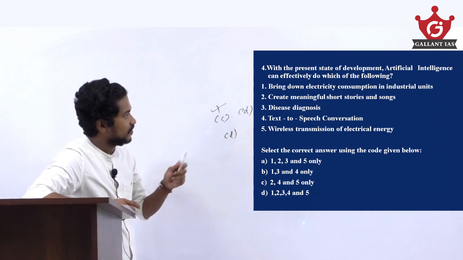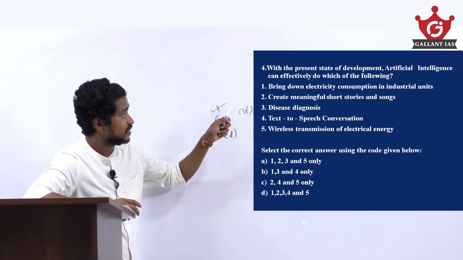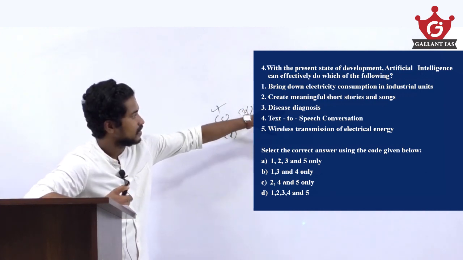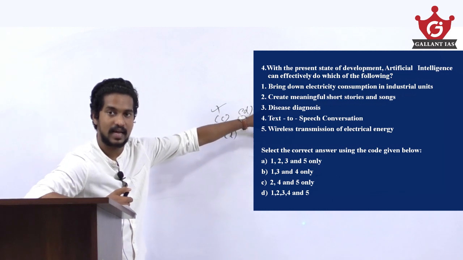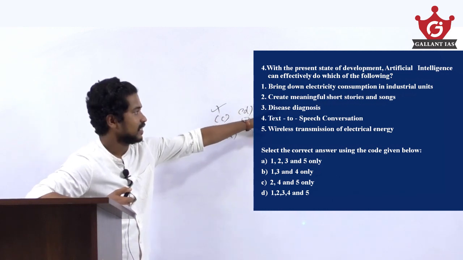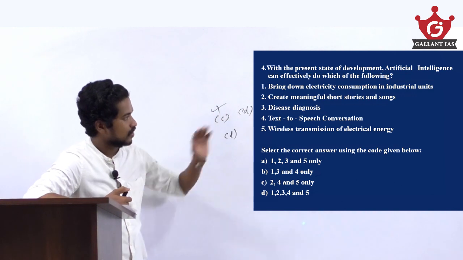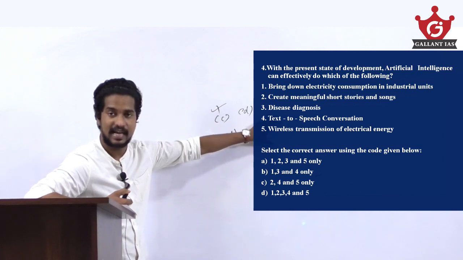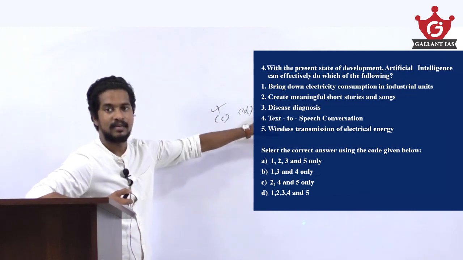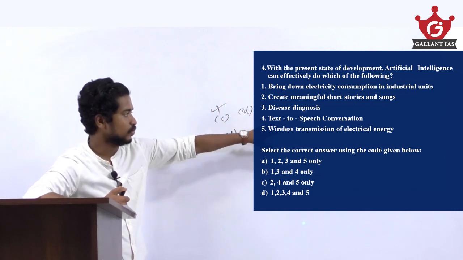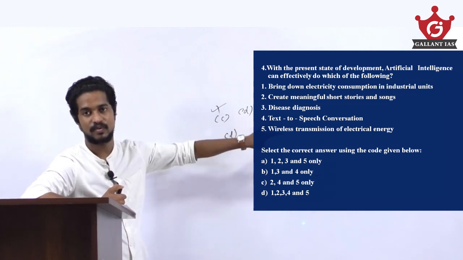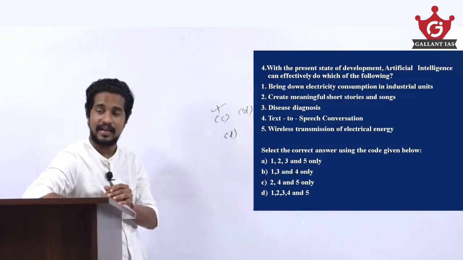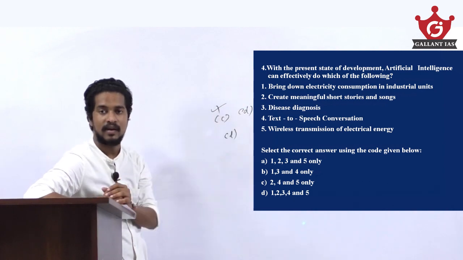With the present state of development, artificial intelligence can effectively do which of the following? The first one is to bring down electricity consumption in industrial units. It can be done by using artificial intelligence. Create meaningful short stories and songs. It can also be done by using artificial intelligence. Disease diagnosis, it can be done by using artificial intelligence. Text to speech conversion, it can also be done. And wireless transmission of electrical energy, it is also possible by using artificial intelligence.